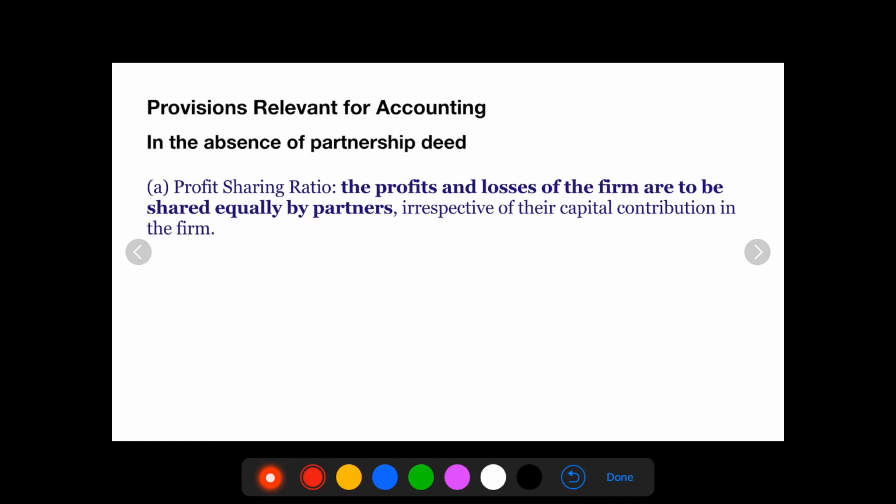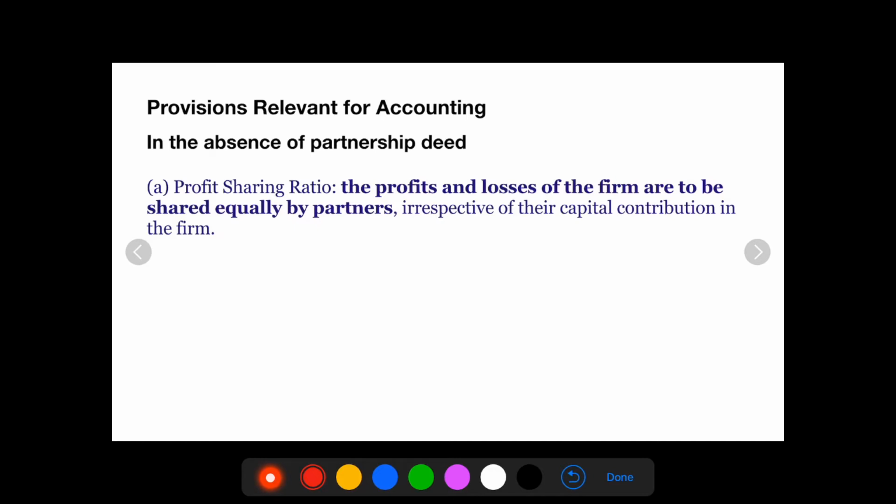A. Profit sharing ratio. The profits and losses of the firm are to be shared equally by partners, irrespective of their capital contribution in the firm. Suppose A and B are partners. A has contributed 1 lakh and B has contributed 2 lakh in order to start a partnership firm.